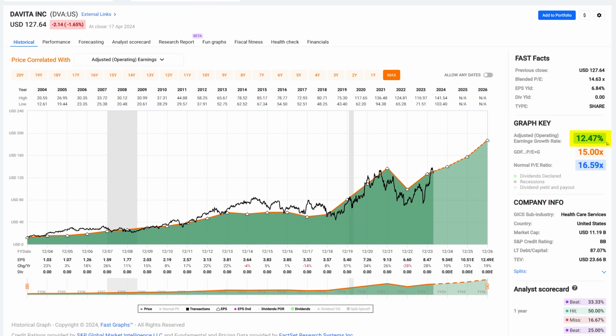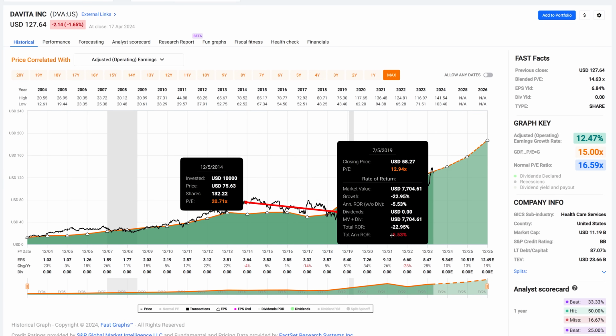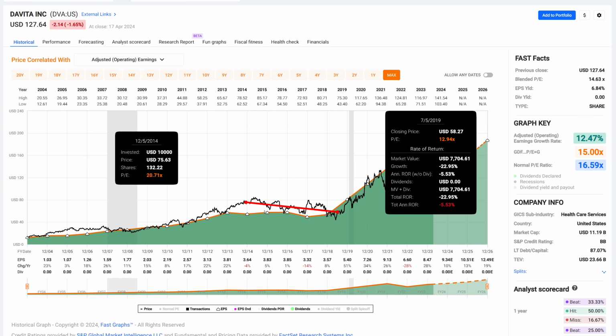But it's been a 12.5% grower with moderate cyclicality, especially more recently. I want you to notice how earnings flattened here and valuation got really high. And when valuation was high like that, you went through an extended period of negative results, because valuation matters, as I always say, and it matters a great deal.